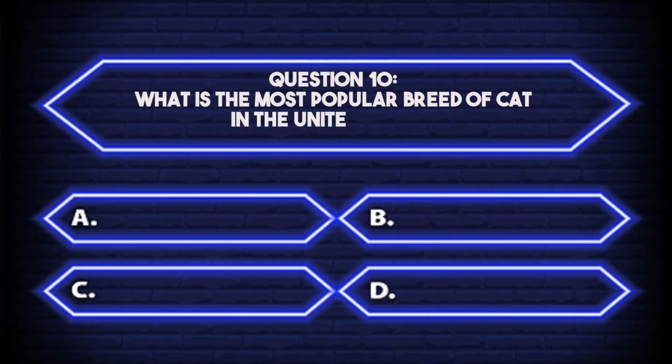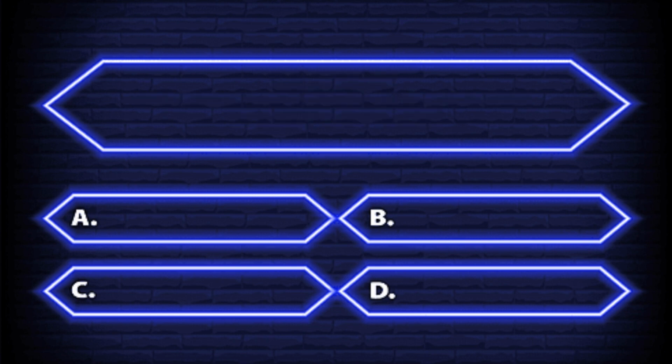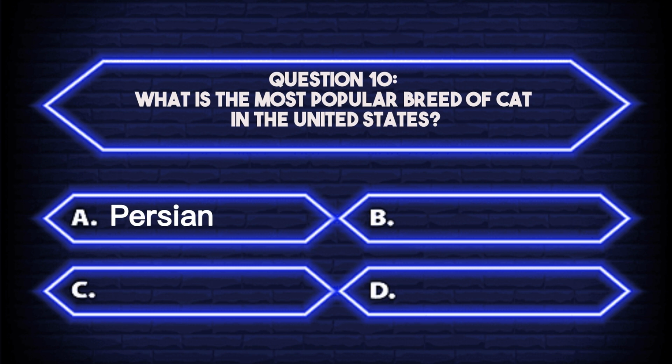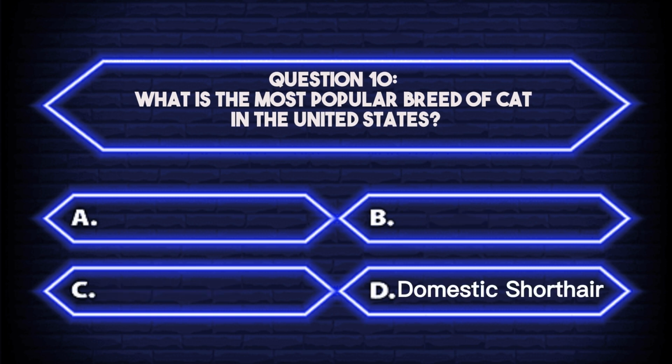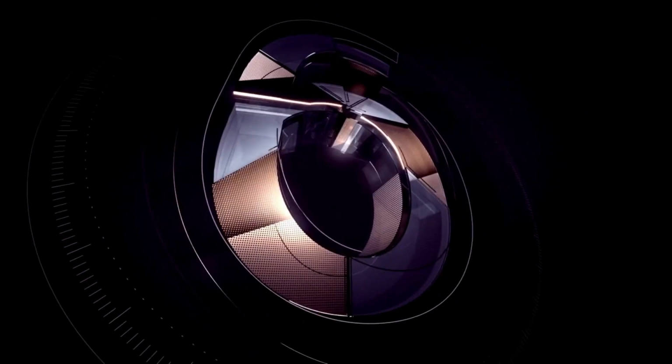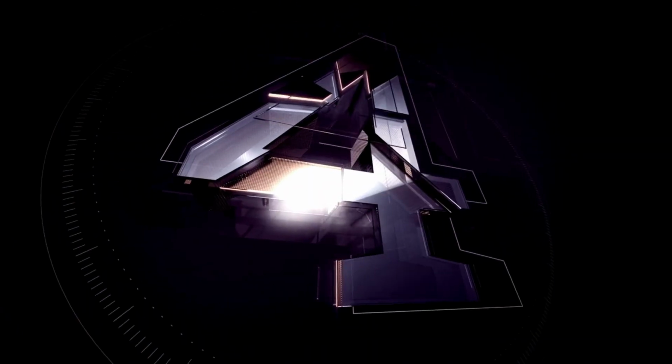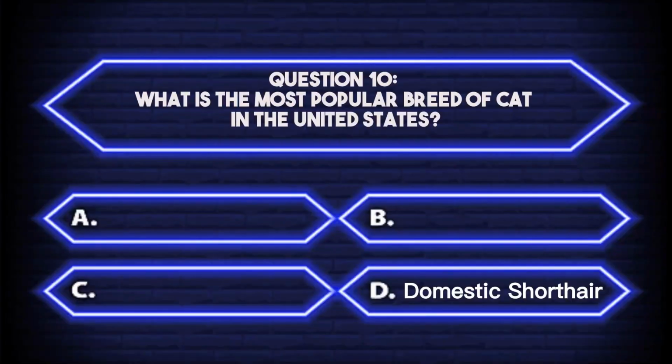Question 10. What is the most popular breed of cat in the United States? A. Persian. B. Siamese. C. Maine Coon. D. Domestic Shorthair. Your timer starts now. The answer is D. Domestic Shorthair.